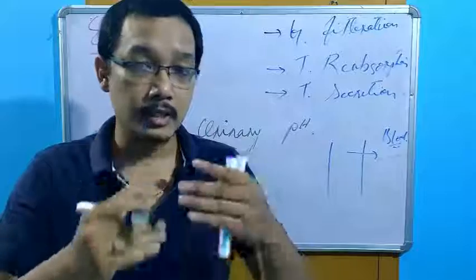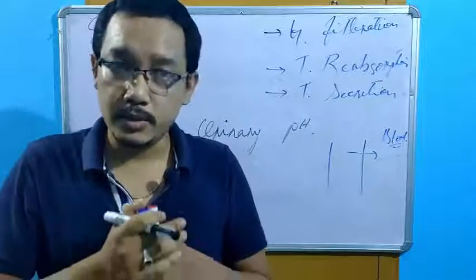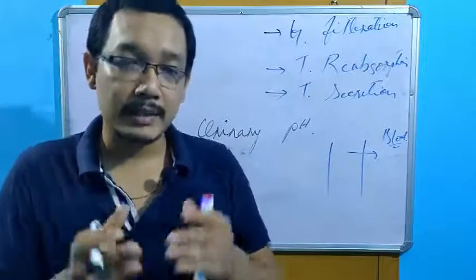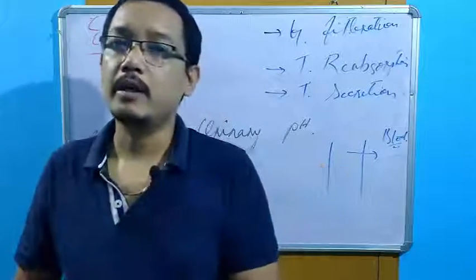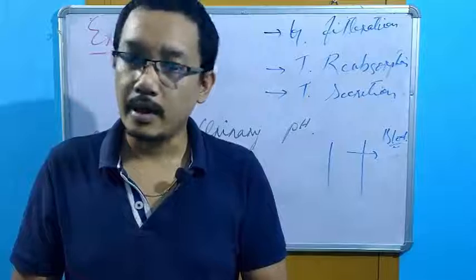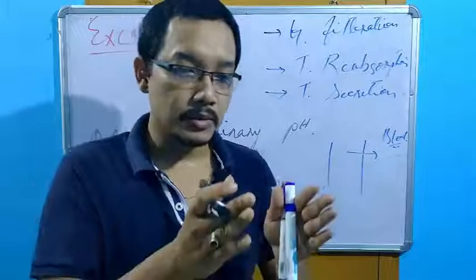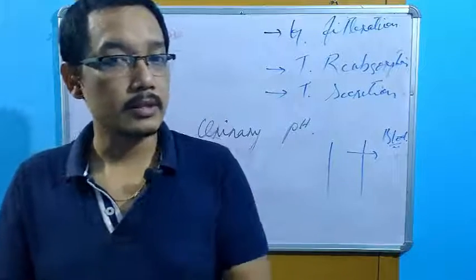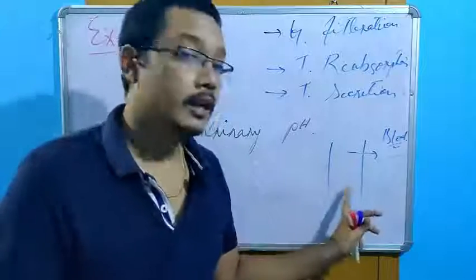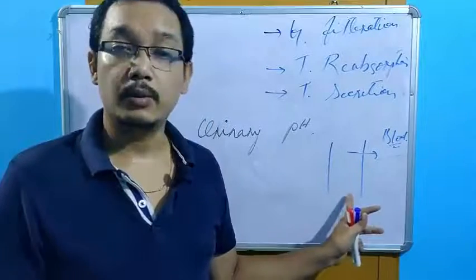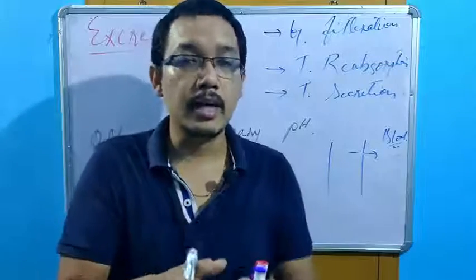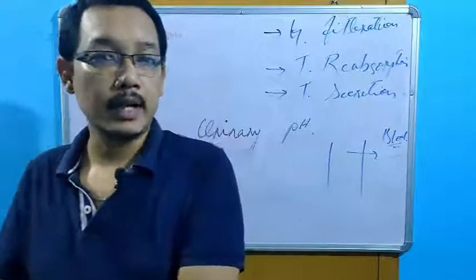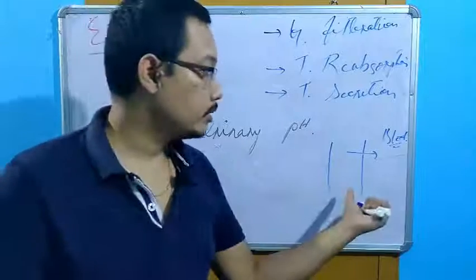If you forgot, just revise the previous video. We already have studied that the maximum of the drugs exist as weak acids or weak bases, and their absorption depends on the pH of the environment. So what I told you, weakly acidic drugs remain non-ionized in acidic media, so they will be absorbed.